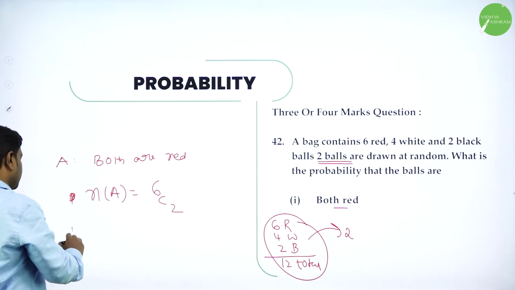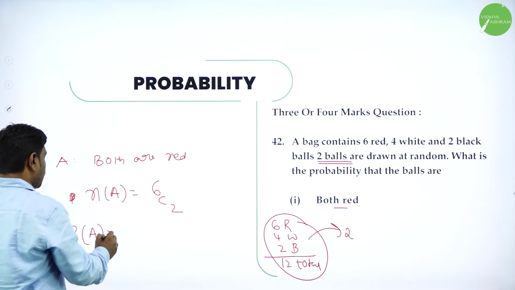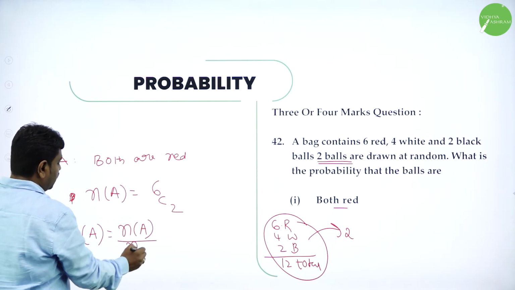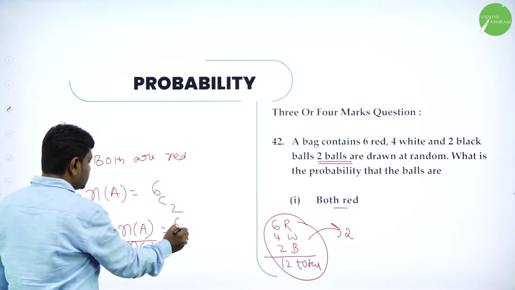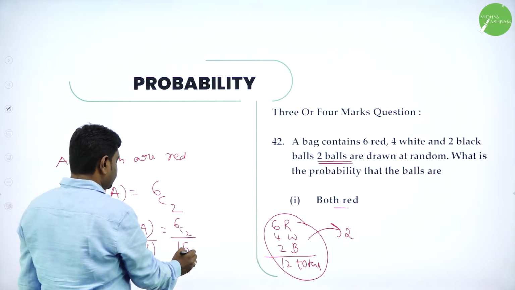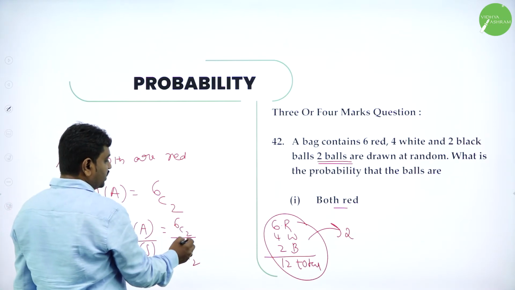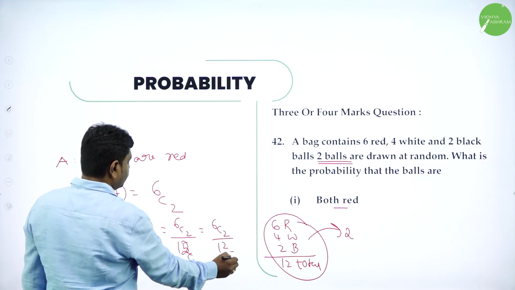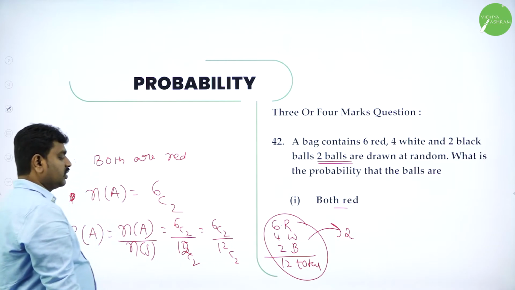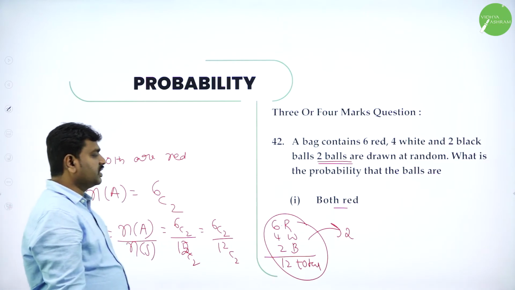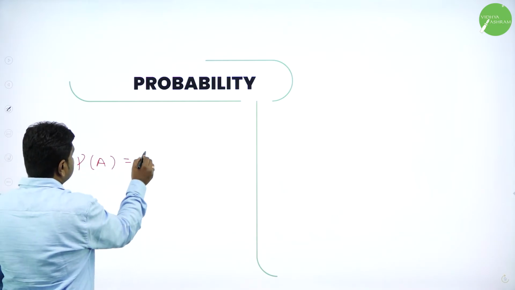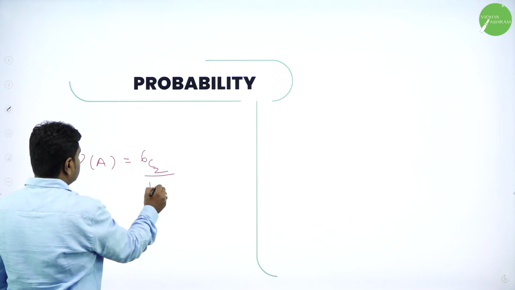And they want P of A, the probability of A. What is P of A? Probability of selecting both red. P of A is what? N of A by N of S. What is N of A? 6C2 divided by 12C2. Favorable is 6C2 and total is 12C2. Further you can simplify, you know the value.